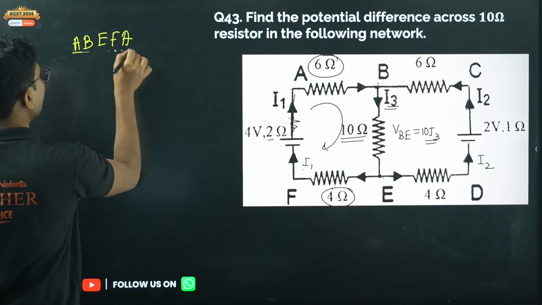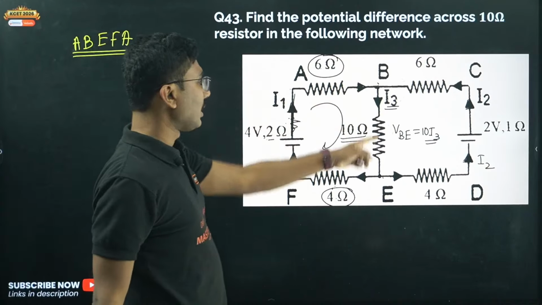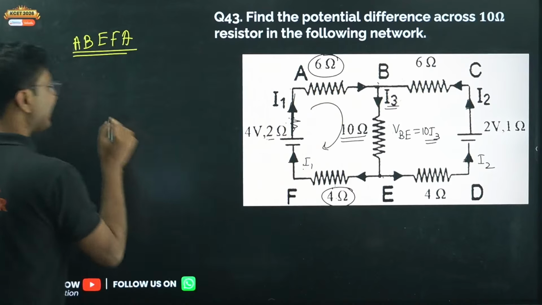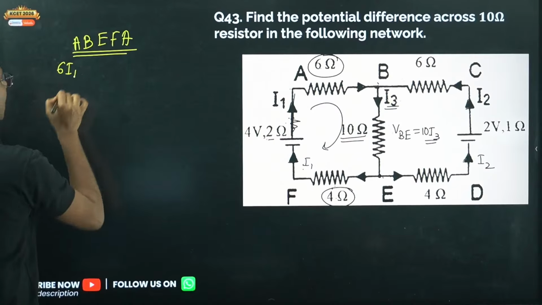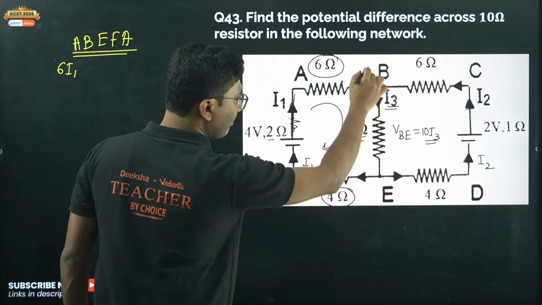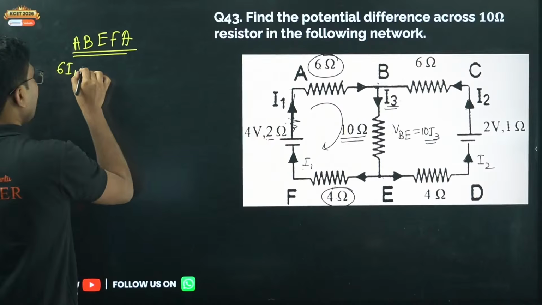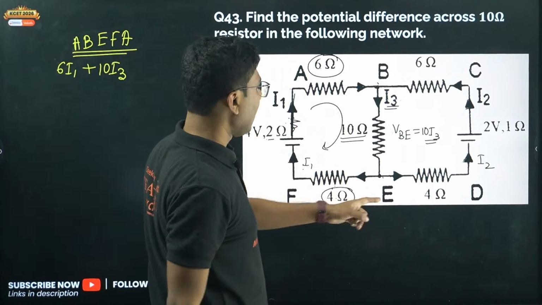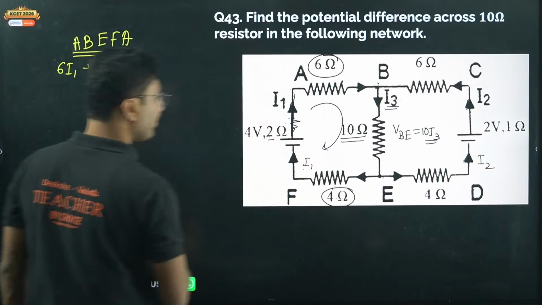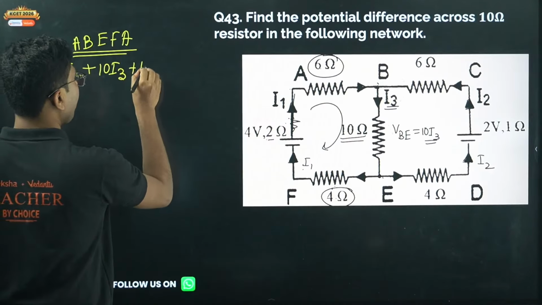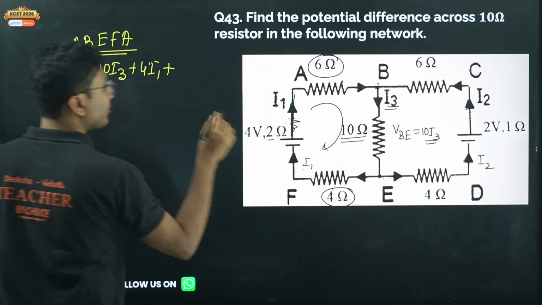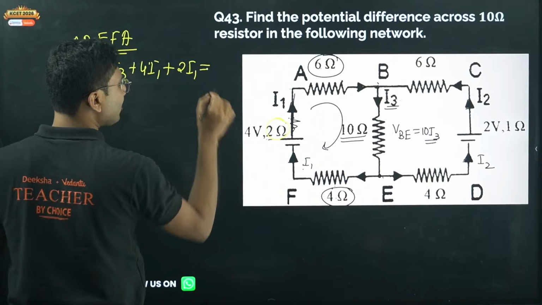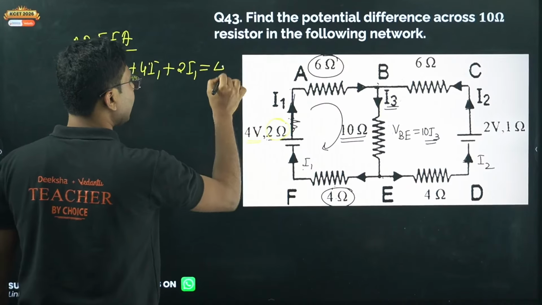In this loop, what is the total voltage drop? Voltage drop across this is 6I1. Voltage drop across this one is 10I3, and voltage drop across this 4 ohm is 4I1, and voltage drop across this 2 ohm is 2I1, and that should be equal to the voltage that is connected, that is 4.